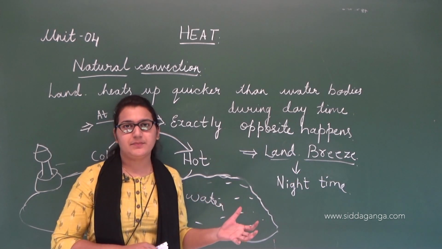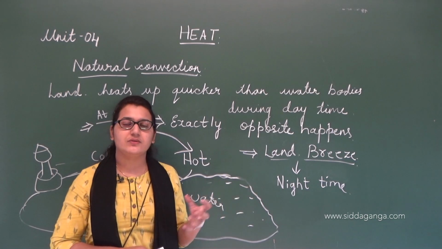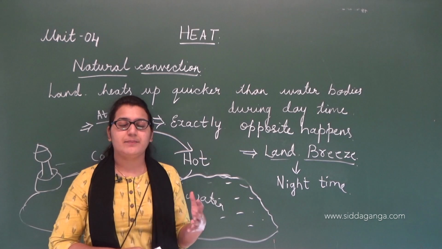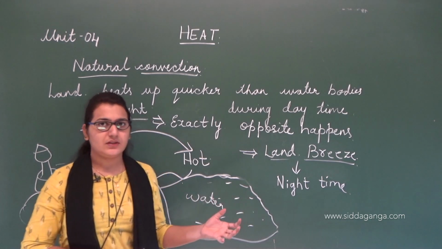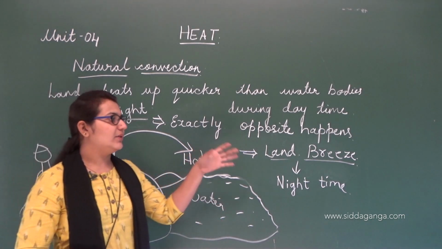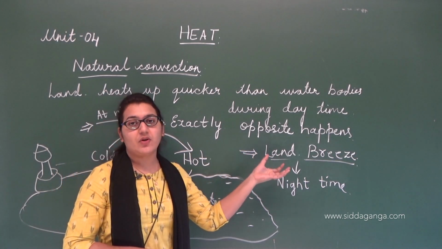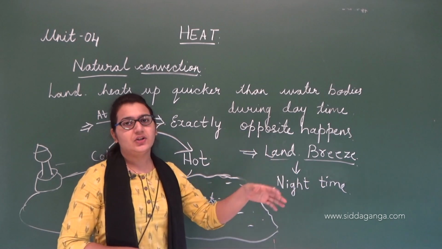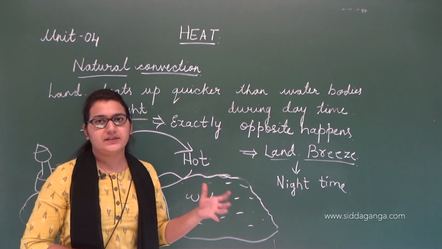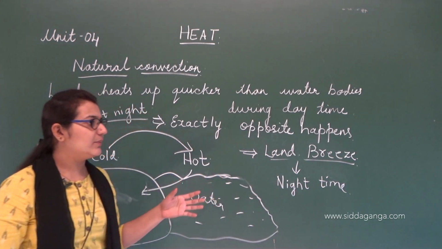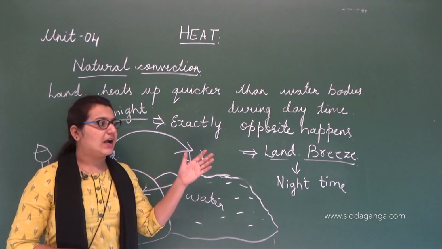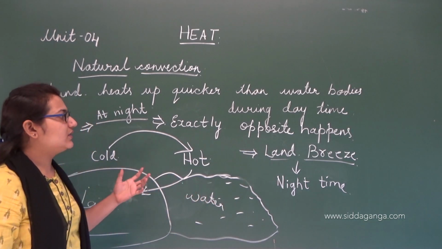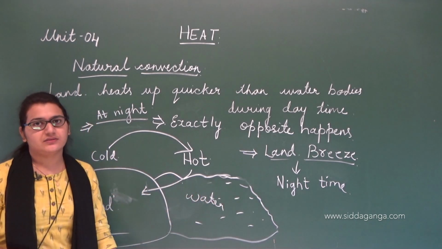So what is the sea breeze? There was the movement of air molecules from water to the land. That happens during the daytime, right? So this land breeze is nothing but the movement of air molecules from the cooler region. Here the cooler part is land. During the sea breeze, the cooler part was sea. So remember, sea breeze happens during daytime and land breeze happens during night time. So this is about natural convection.